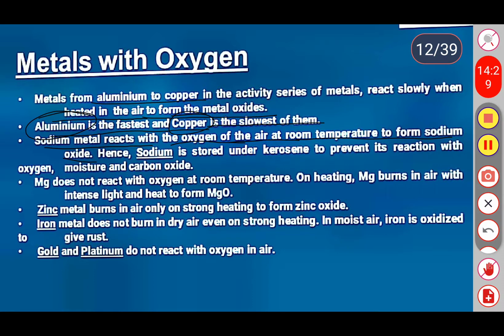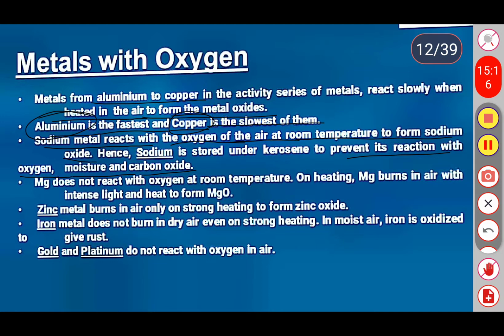Hence, sodium is stored under kerosene to prevent its reaction with the oxygen, moisture or carbon dioxide. Because, as we already know, atmospheric air itself consists of different types of gases and elements, like helium, nitrogen, oxygen, moisture content, carbon dioxide, carbon monoxide. So when sodium is left free in the air, it catches the moisture content present in the atmosphere and starts burning.